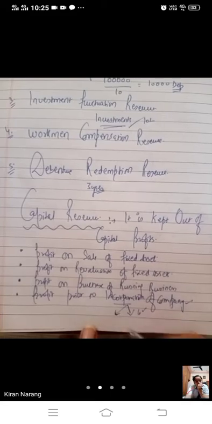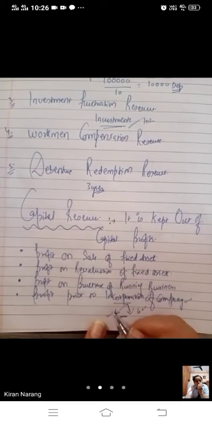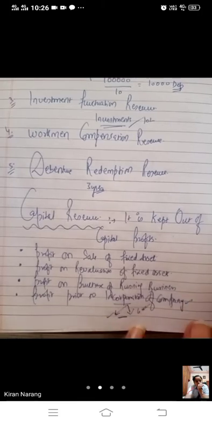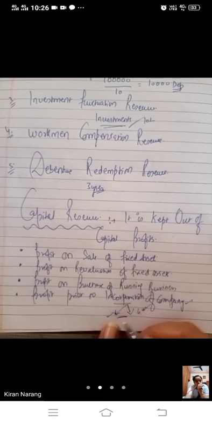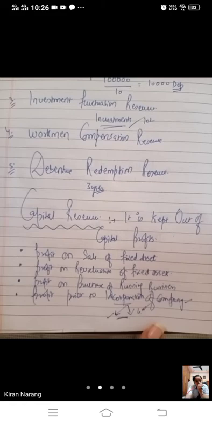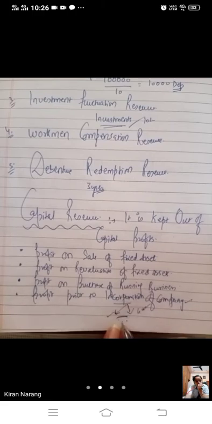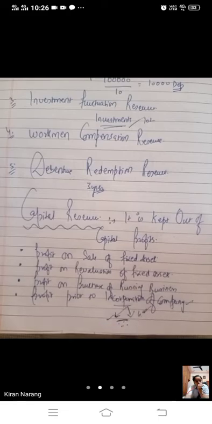I have applied the paperwork and it will take a long time. So whatever the profit I will earn in between this 6 months, I have started today. After 6 months, registration will be done. Then my company will come into existence. Till then, whatever I have earned, that is the profit prior to incorporation of the company. I have earned profit prior to formation of a company, prior to registration or incorporation of a company. This is a capital gain, not revenue gain.